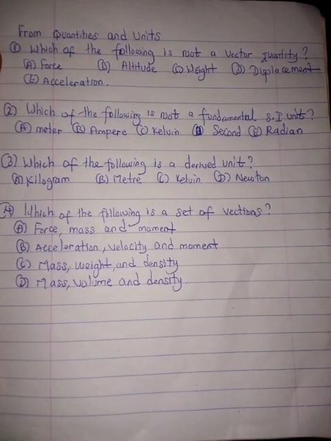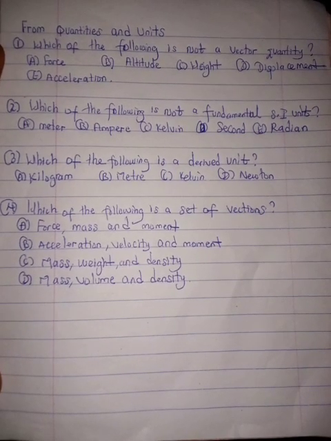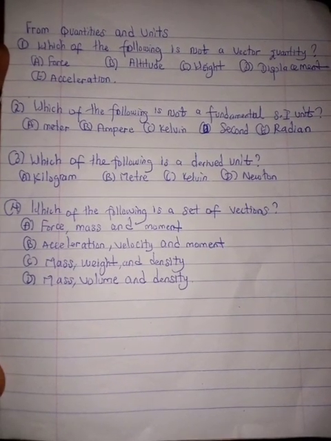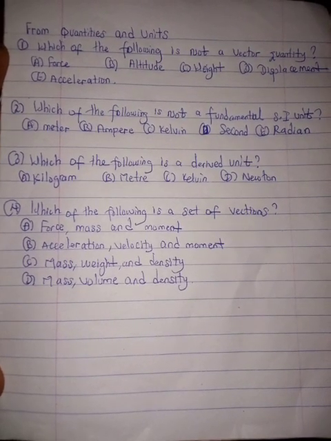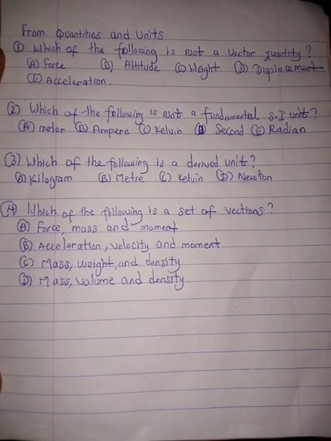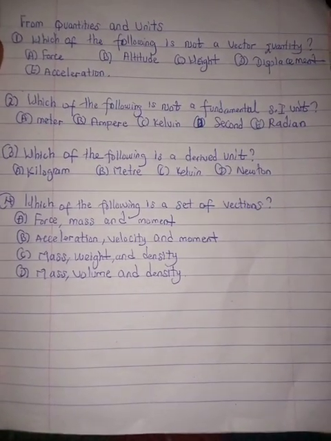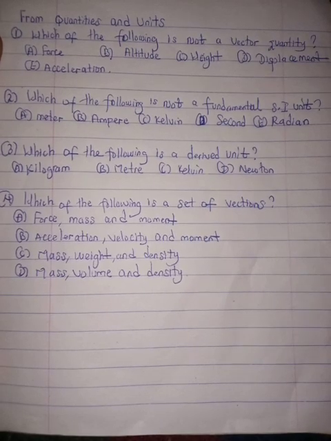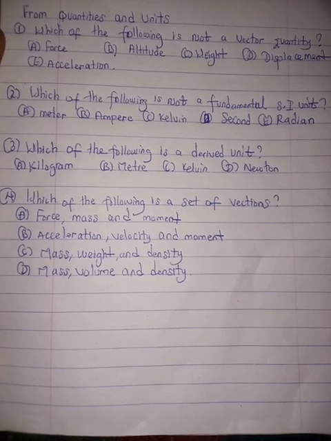Immediately you see kilogram, draw your attention towards mass, and mass is a fundamental quantity, same with meter and Kelvin for length and temperature respectively. Then Newton is the derived unit for the derived quantity force. So definitely the answer is D.